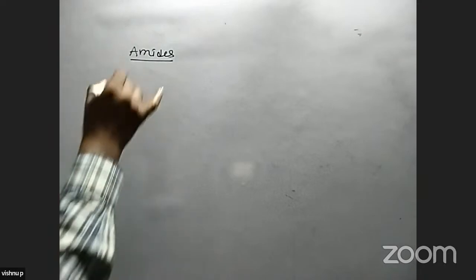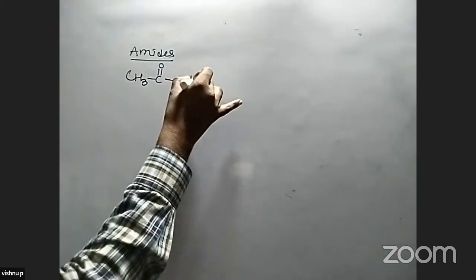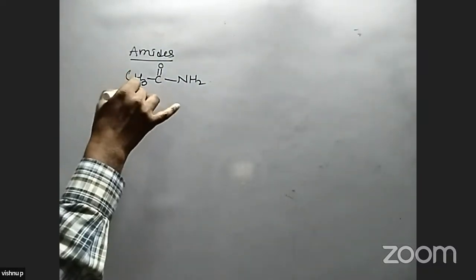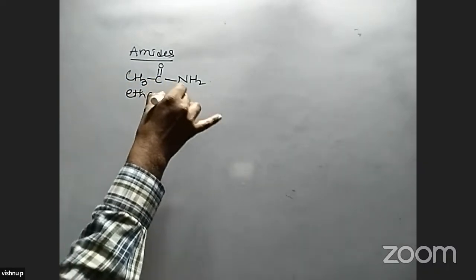Next preparation method is from amides. What is the name of this compound? It is called ethanamide. This is ethanamide.